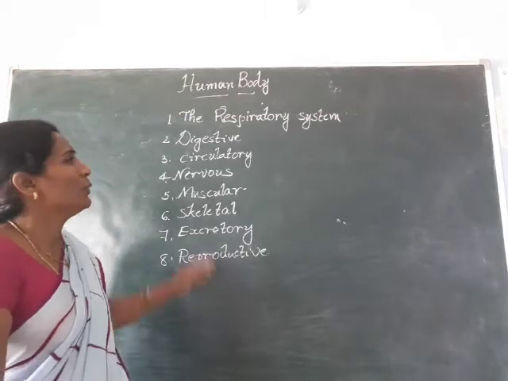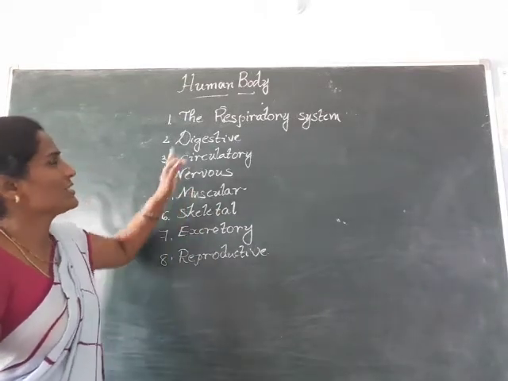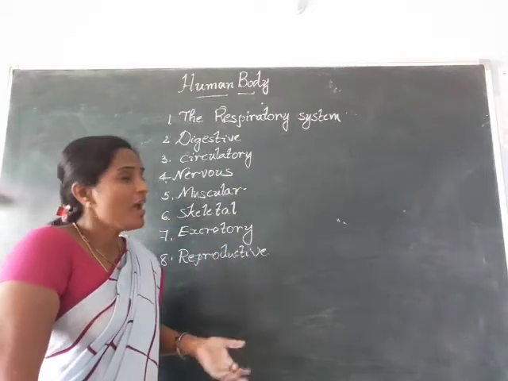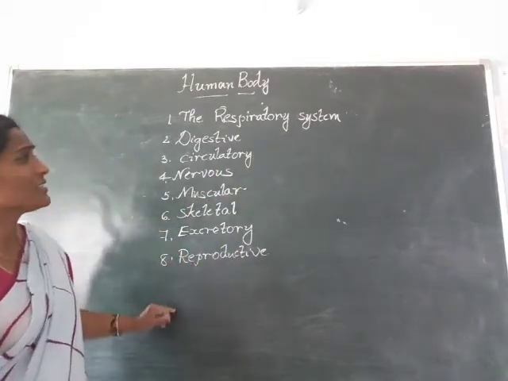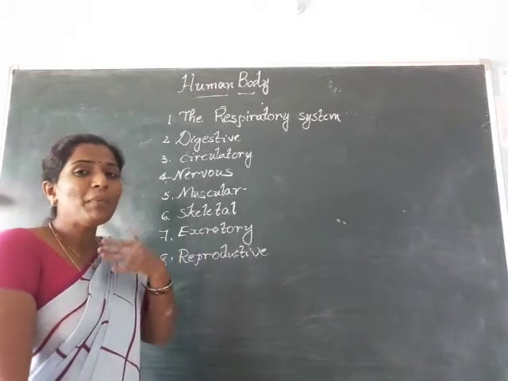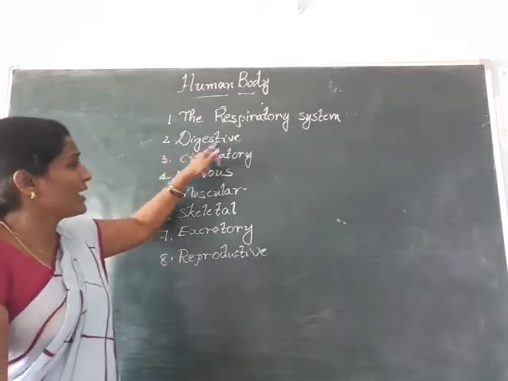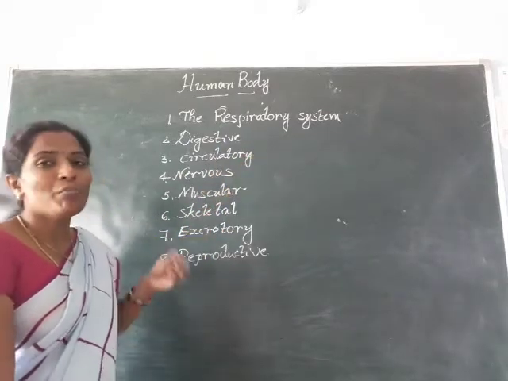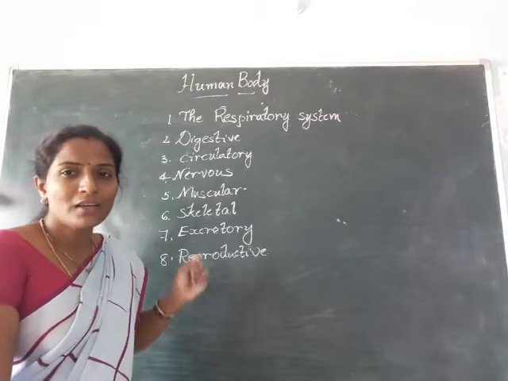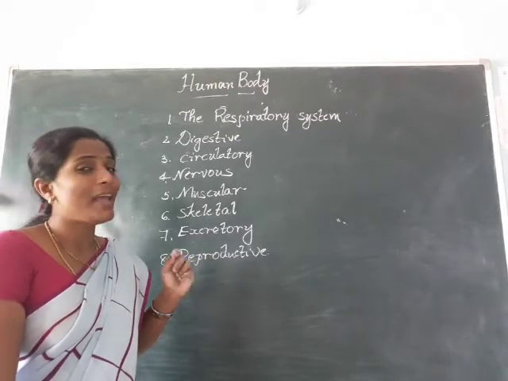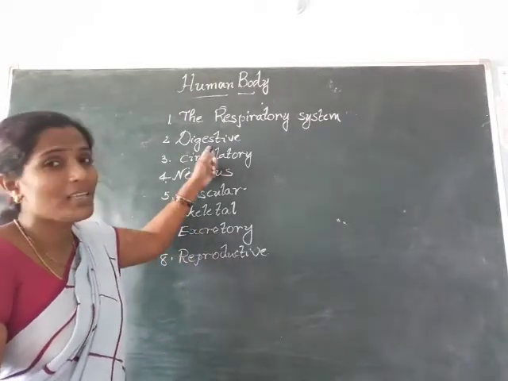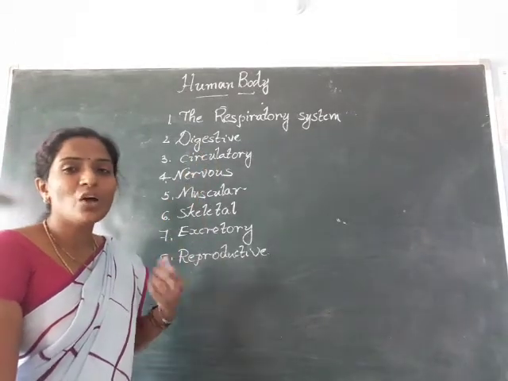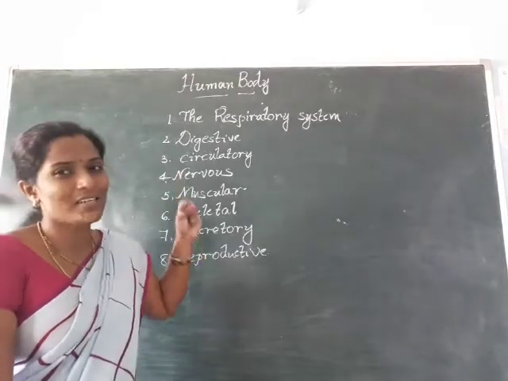The respiratory system helps in respiration, and its organs are the nose, windpipe and lungs. Digestion occurs in the digestive system, whose parts are the mouth, food pipe, stomach, small intestine, large intestine and anus. The food breaking down into simpler form we call digestion.